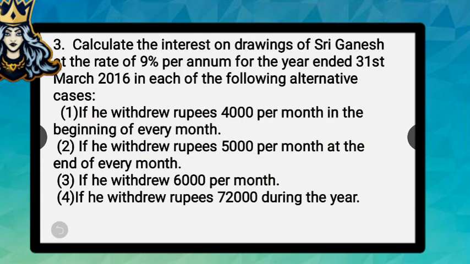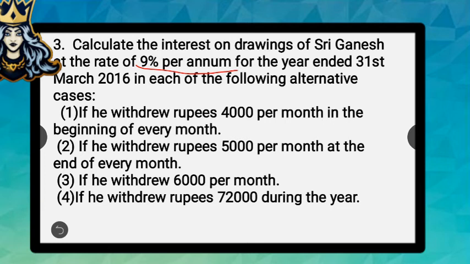So the next question. Calculate the interest on drawings of Sri Ganesh at the rate of 9% per annum. You have to note here that the rate is given as 9% for the year ended 31st March 2016 in each of the following alternative cases.